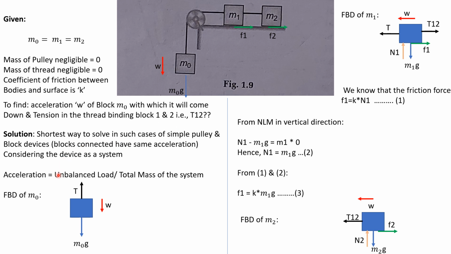So what is the shortest way of solving it? We will take this complete as a system. Pulley and mass system. Okay. The whole thing, means each and every part of this system, is moving with acceleration w.